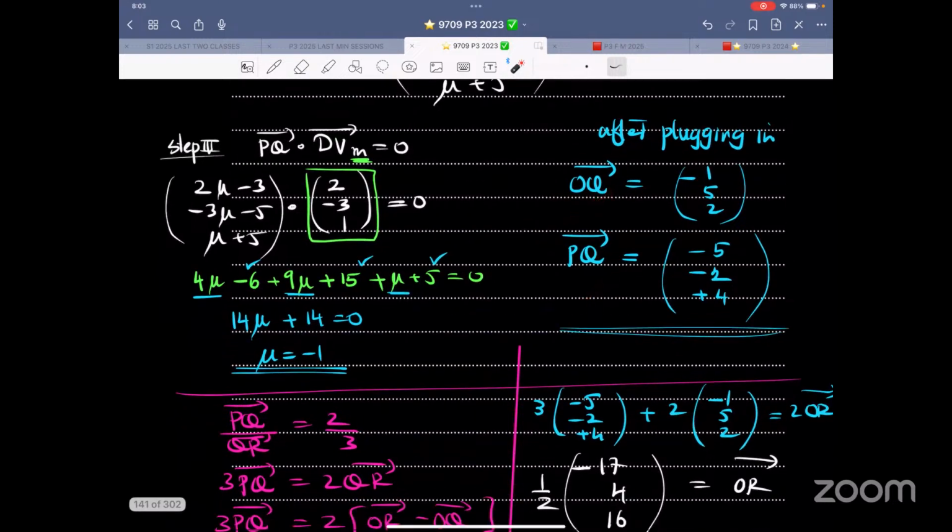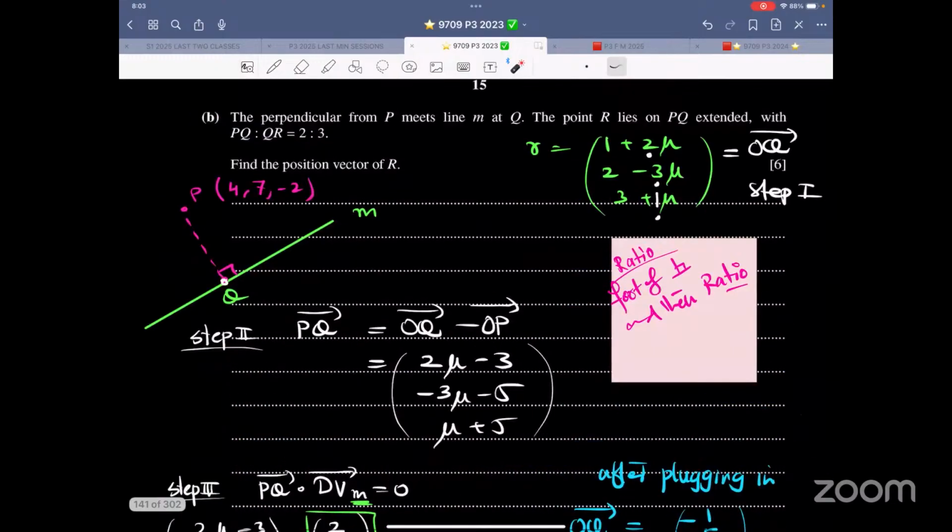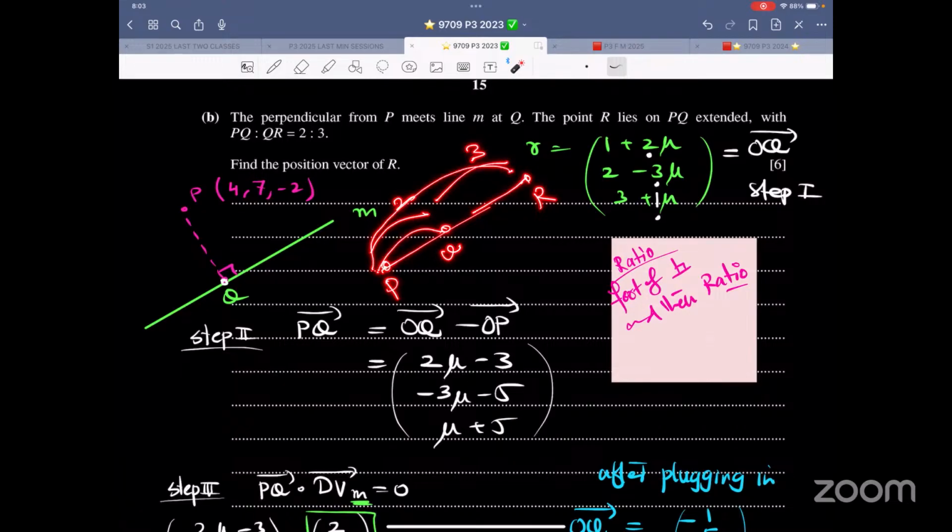I can find PQ. Now, this is the last thing. It says PQ is to QR. So PQ is to QR. Let's say this is P, this is Q, and this is R. So PQ is to QR is 2 is to 3. Therefore, I can say PQ is to PR is 2/5.